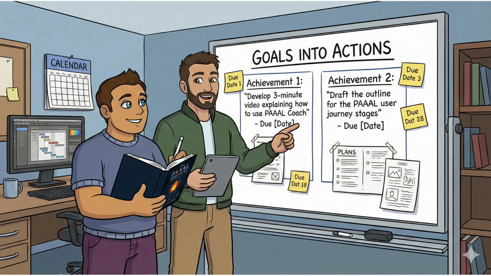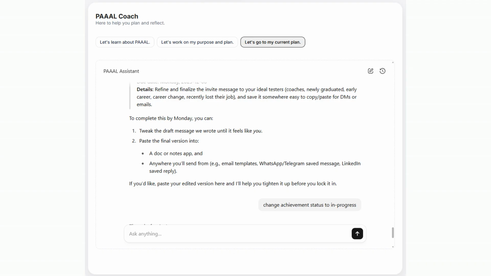Now you turn goals into actions. For each achievement, the coach helps you define concrete next steps, like develop a 3-minute video explaining how to use PAL Coach, or draft the outline of the PAL user journey stages. You can add details and due dates, and the coach keeps these actions tied to the right goal, so you always know what to do next.